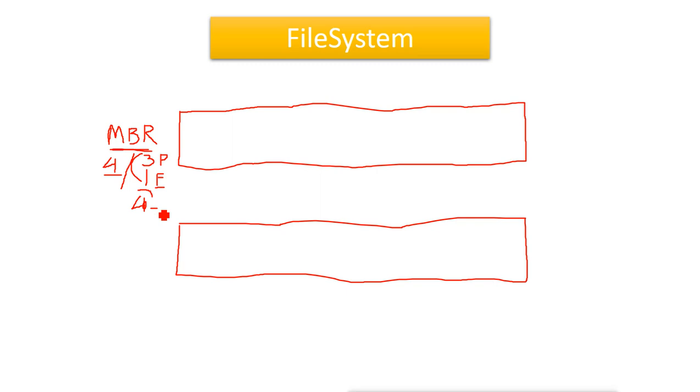So if we want to create partitions in the MBR partitioning system, we can create only 4 partitions: 1, 2, 3, and the 4th one. Now if we want more than 4 partitions, we have to create this 4th partition as an extended partition, using all the available space, and then create the logical drives inside the extended partition. It looks like a normal partition, but basically it is called a logical drive, and we can create n numbers of logical drives under the extended partition.